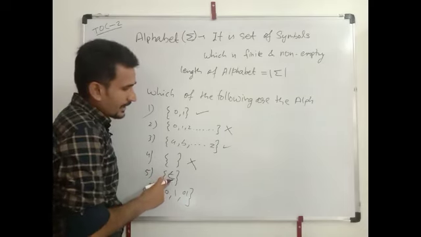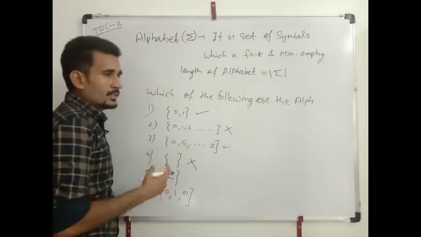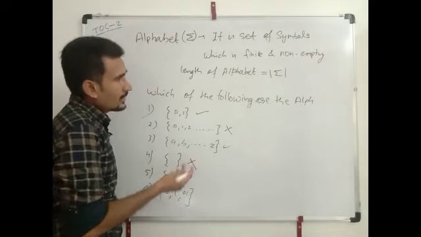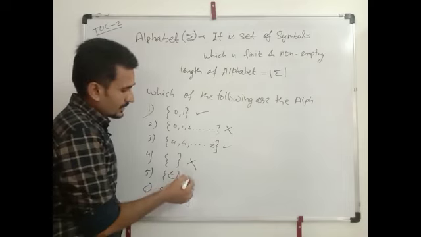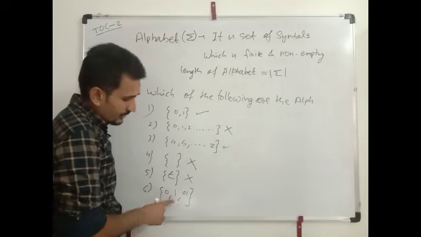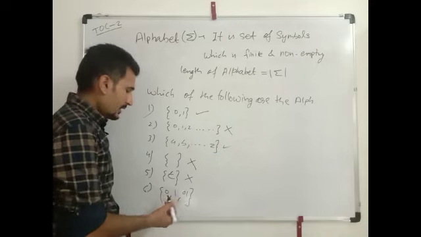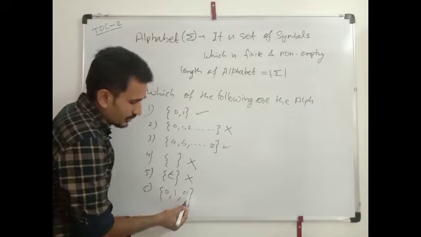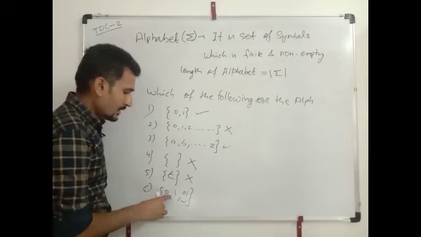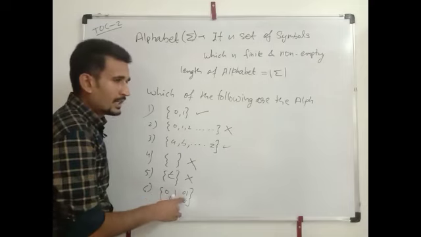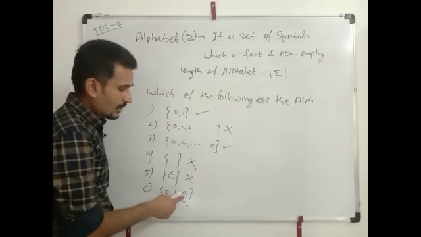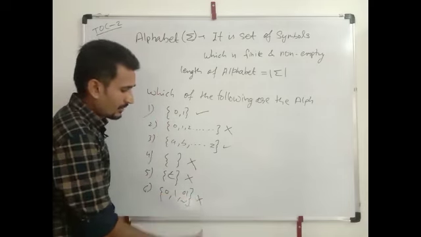Fifth, contain epsilon. Epsilon means null string. Null means zero occurrence of symbol. Zero occurrence of symbol is not possible in an alphabet, so it is not an alphabet. Now consider sixth: 0, 1, 0, 1. Here because of 0, 1 it is not an alphabet. If 0 is a symbol, 1 is a symbol, 0, 1 can't be a symbol because an alphabet contains symbols only. It is not a symbol, so it is not an alphabet.